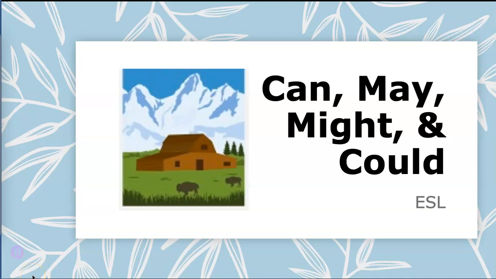Today we're going to talk about the modal verbs can, may, might, and could. Be sure to get out a notebook and a pen because you should take notes during this video.